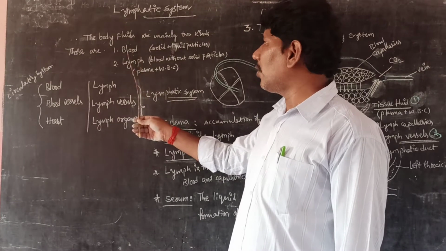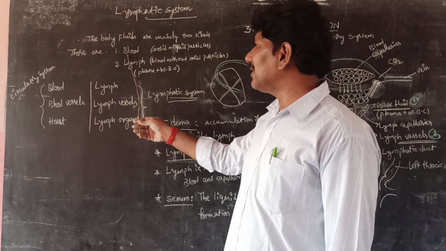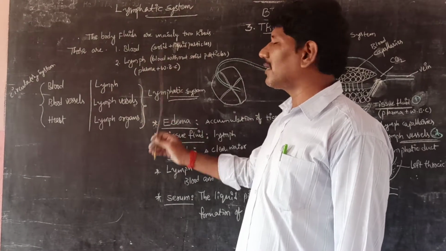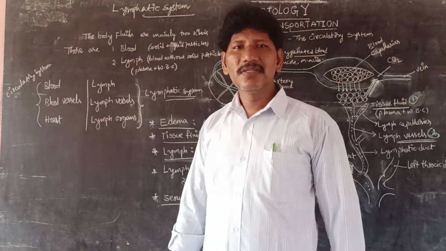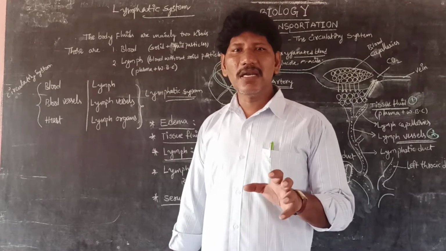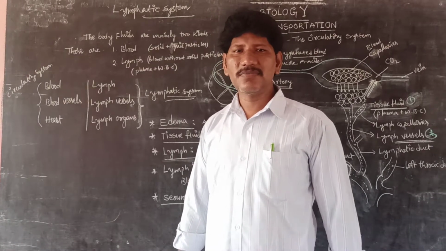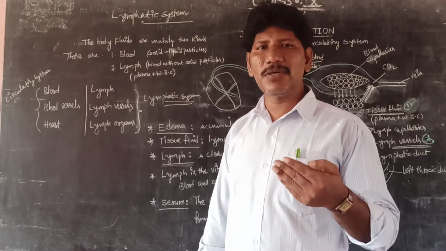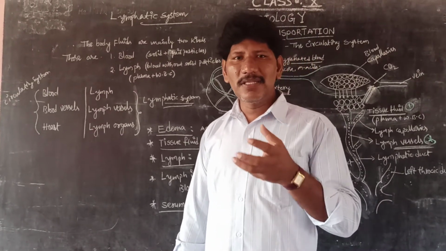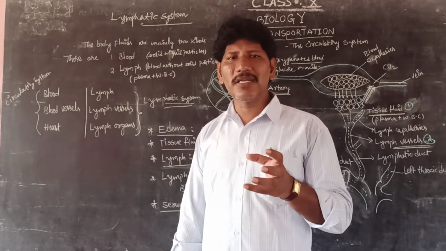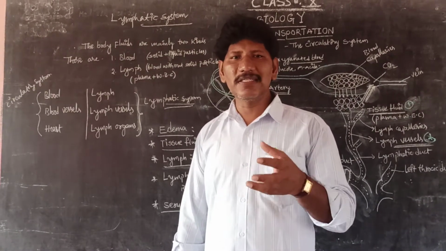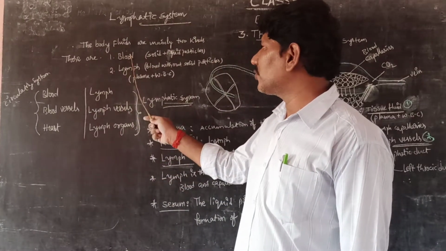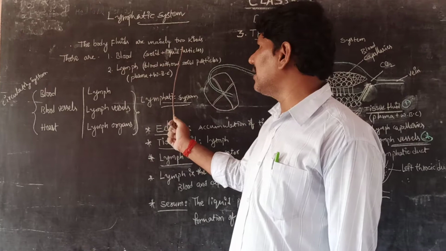Let us see how to define blood. Blood is a substance that contains mainly solid and liquid particles. Solid particles means blood corpuscles like RBC, WBC, and platelets. The liquid portion means the plasma, which contains the water content. So blood is the combination of solid and liquid particles.